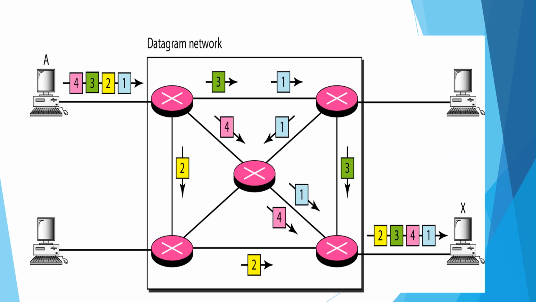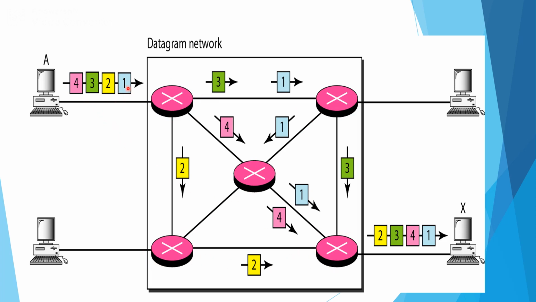The diagram shows a datagram network with 4 switches. We have 4 packets, packet 1, 2, 3, 4, and all 4 packets belong to a single message. We have 2 stations, station A and station X. Station A wants to transfer these 4 packets to station X. In a datagram network, the switches are represented by routers. So these are the routers.